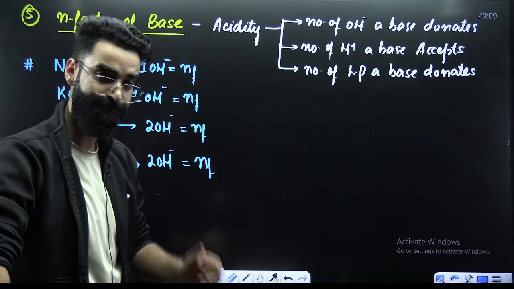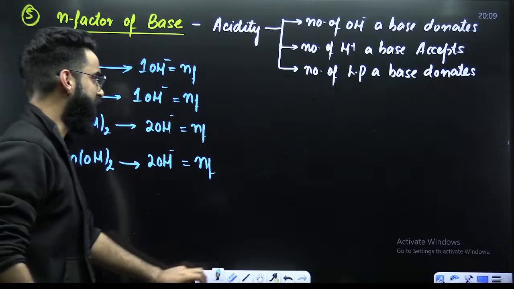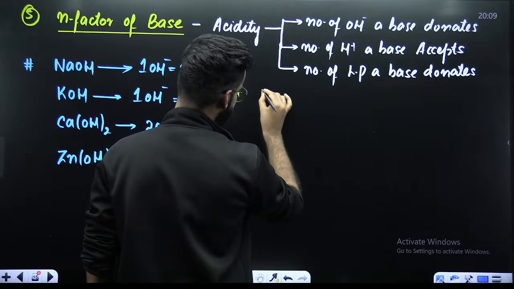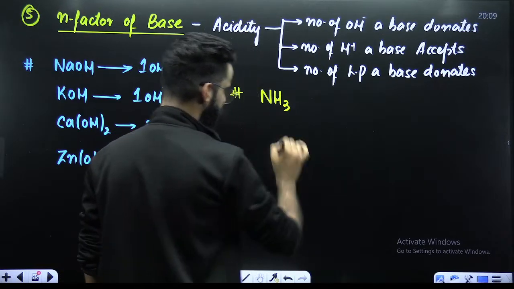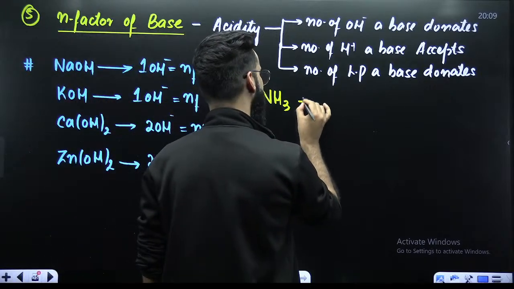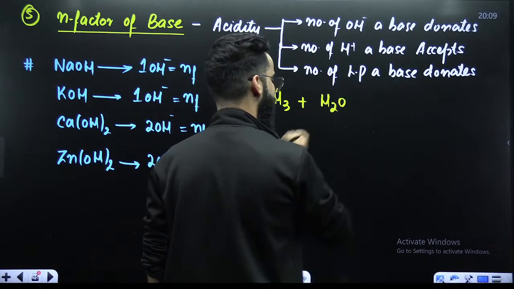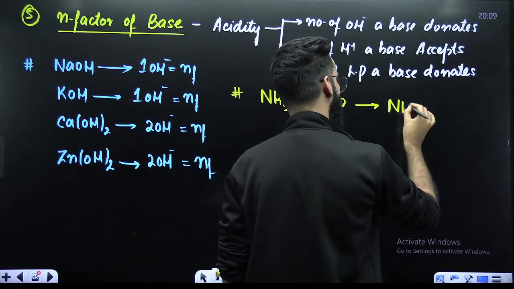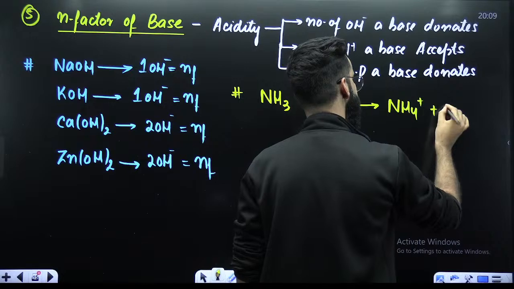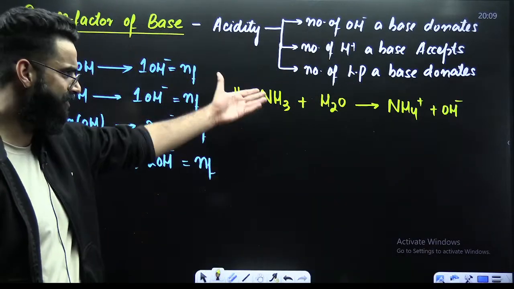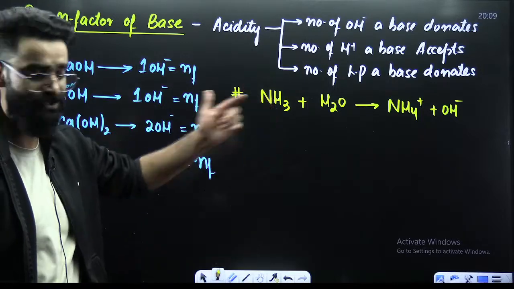Now guys, there is one more thing which I would want to share with you. For example, if you have got a base like NH3. Now, for example, you are introducing this base into water. What is it forming? It's forming NH4 positive plus OH negative. This is the reaction that's given to me.